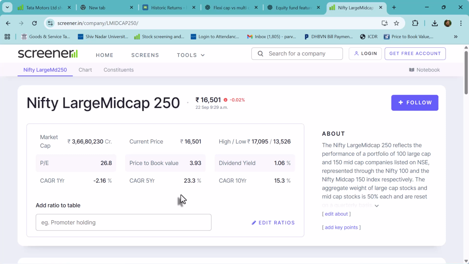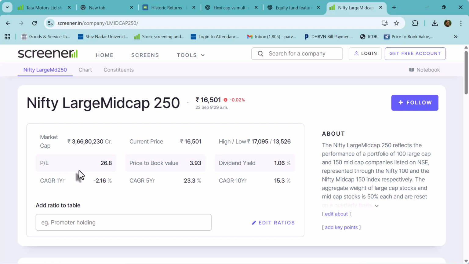So if you see, this covers quite a big amount of market cap, 3 crore 66 lakh 80,000 crore is the total market cap size of all the 250 companies of India. Currently, the index is hovering around 16,501. Today, when the market opened, it has gone down by 0.21%, and it has touched a high of 17,000 maybe in September or October last year, and it has also touched a low of 13,000.